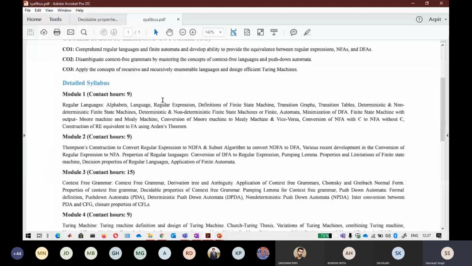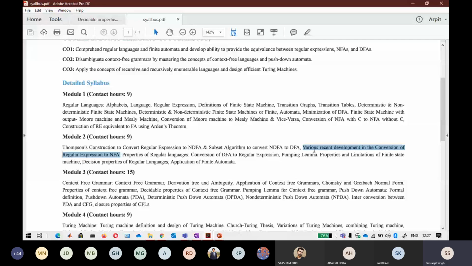Okay, so the conversion of DFA to regular expression we have already done, and this is the part about various recent developments in the construction of NFA from regular expression. So you have to see for yourself if there is any other recent method that comes in that part. I have given you some topics to read for yourself. I have already told you that some methods exist; in the conversion of regular language to NFA we have done the Thompson construction method, I think.